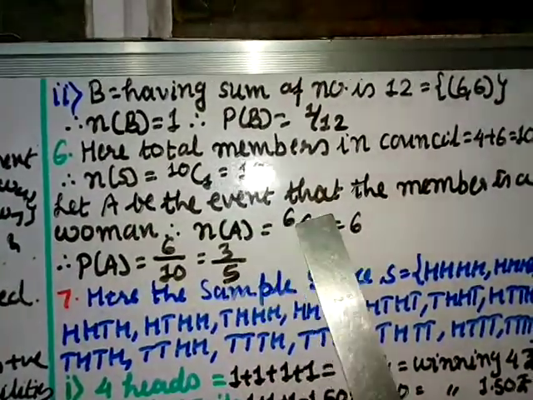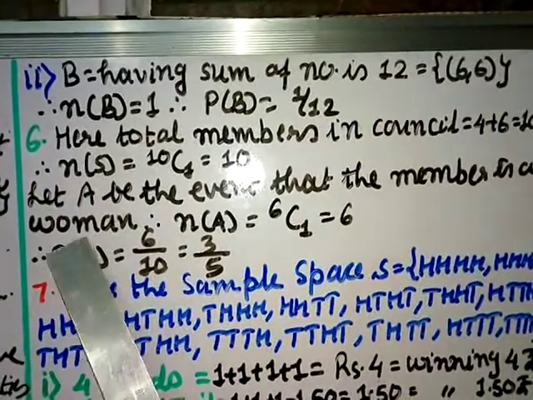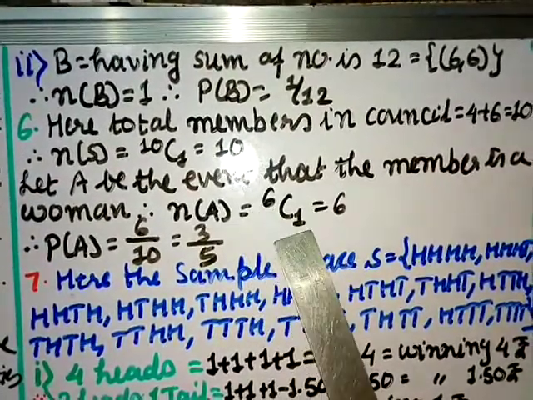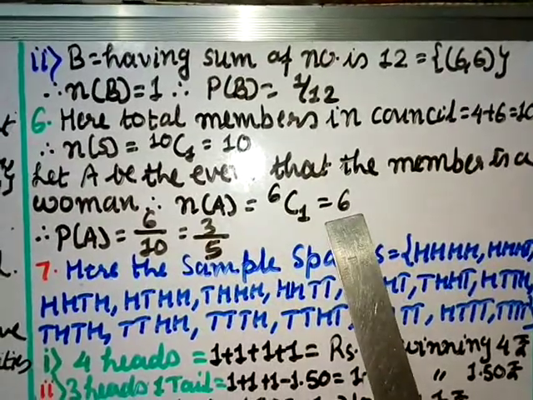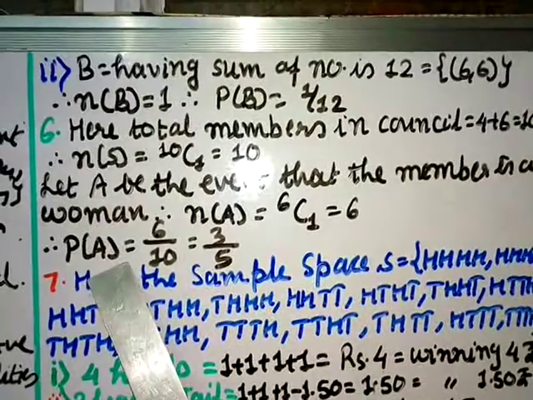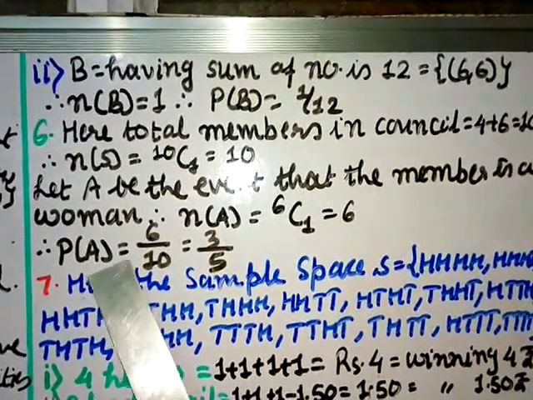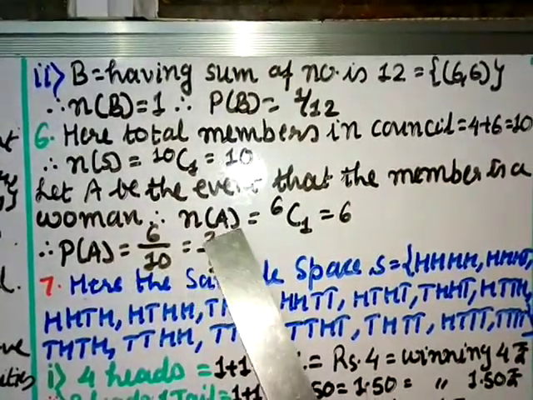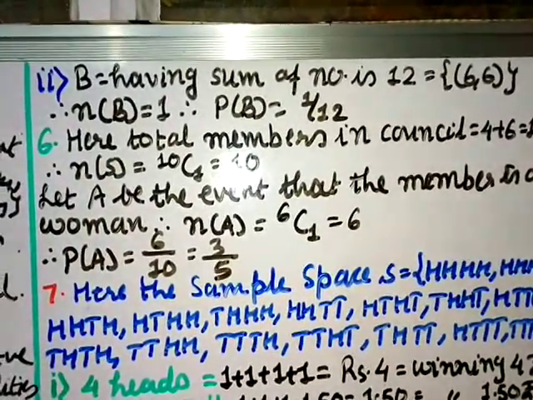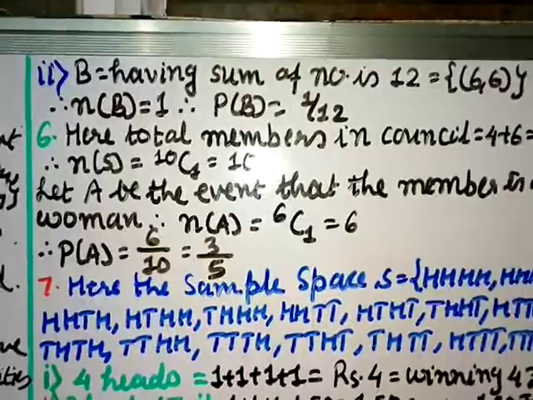Let A be the event that the member is a woman. Therefore n of A, there are 6 women, right? So 6C1, so the total number of women is 6. Therefore the probability of selecting a woman, or P of A, equals 6 by 10, cut by 2, so you get 3 by 5. So the probability of getting a woman as a council member will be 3 by 5.